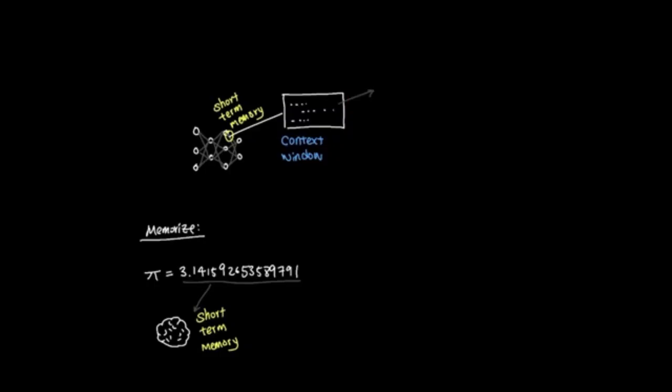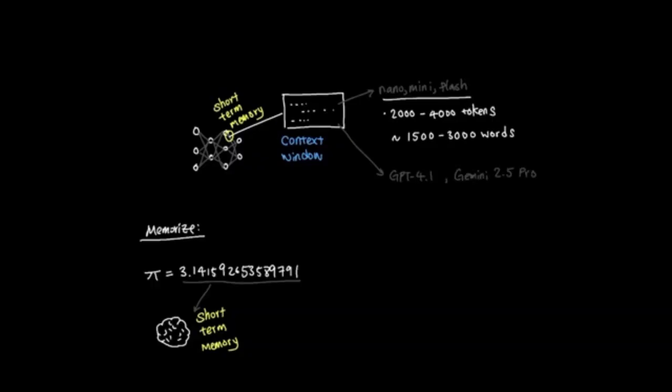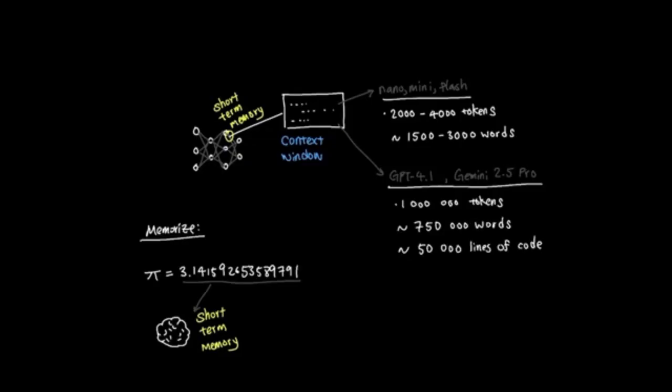For example, a lot of nano, mini, and flash models can have very small context windows in the size of 2,000 to 4,000 tokens, which amounts to about 1,500 to 3,000 words. Conversely, bigger models like GPT 4.1 and Gemini 2.5 Pro offer context windows up to 1 million tokens, which is equivalent to roughly 750,000 words or 50,000 lines of code. So, as you can see, choosing the right model for the task can be very important.